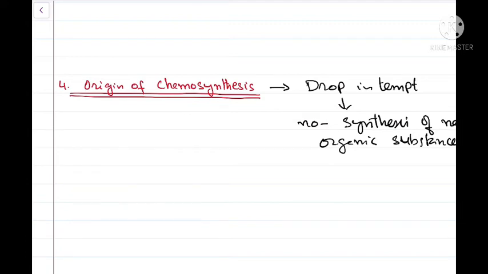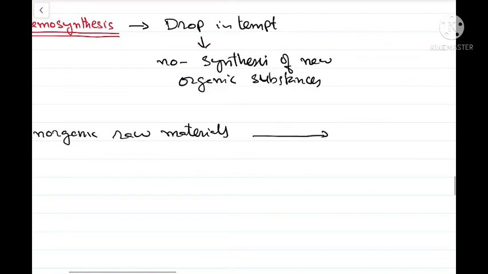Now those organisms that could synthesize their own organic molecules are called chemosynthetic organisms. They are called chemosynthetic because they could transform inorganic raw materials into organic food, but the energy required for this conversion came from chemical reactions.